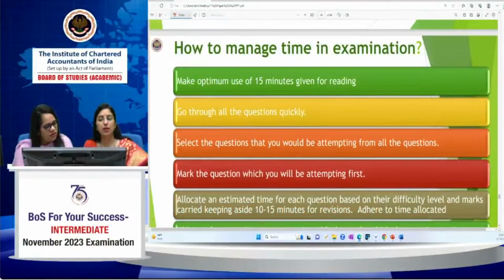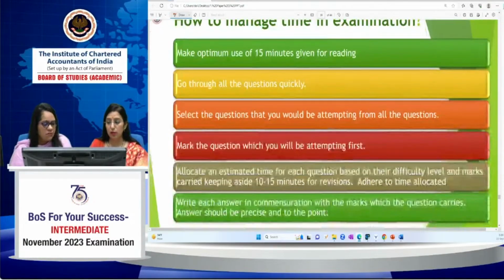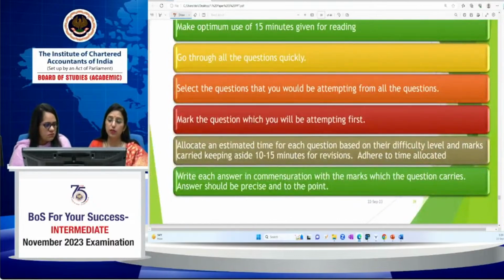How to manage time in the examination, we have already discussed. Yes. Make optimum use of the 15 minutes which are given for reading. Then go through all the questions quickly. Select the questions that you will be attempting from all the questions. Mark the question which you will be attempting first, and allocate an estimated time for each question based on difficulty level and marks carried, keeping aside 10-15 minutes for revision. Adhere to the time allocated. Write each answer commensurate with the marks the question carries. The answer should be precise and to the point.